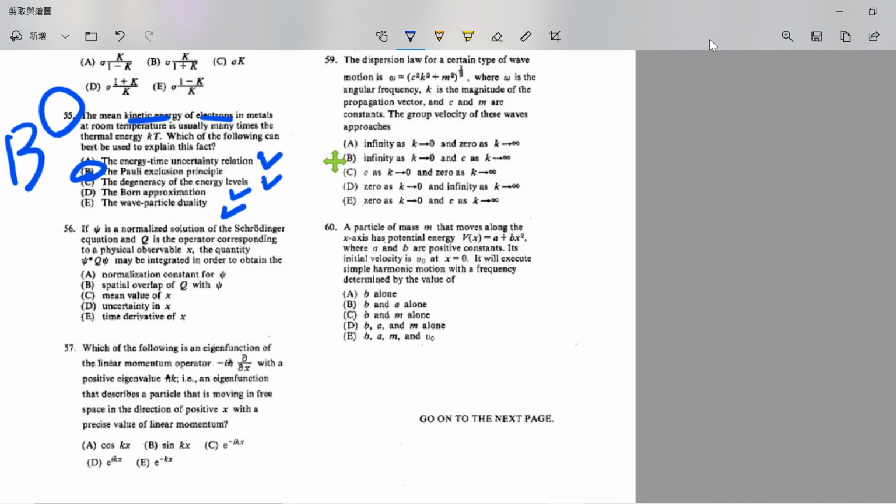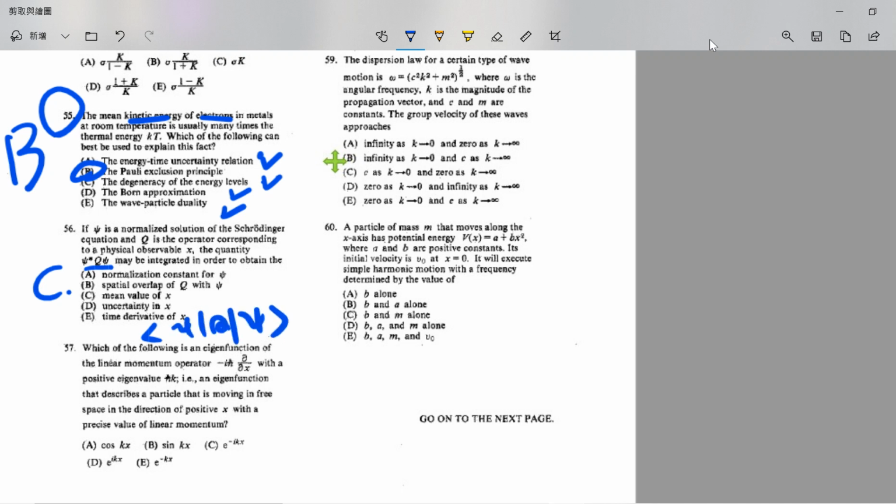So 56. It asks about, at least, the common sense. This is the mean value of x. So the answer should be C. People like to say the expectation value of x.